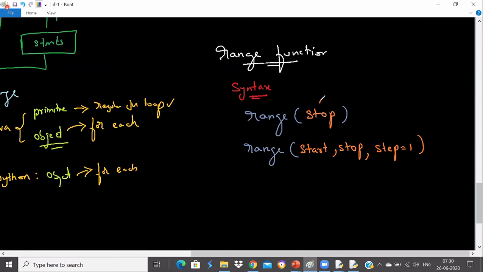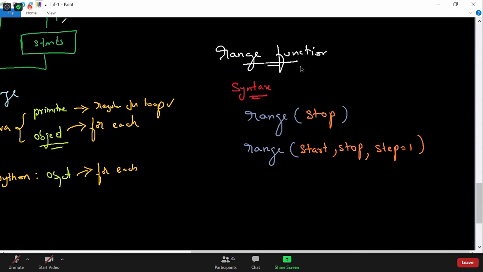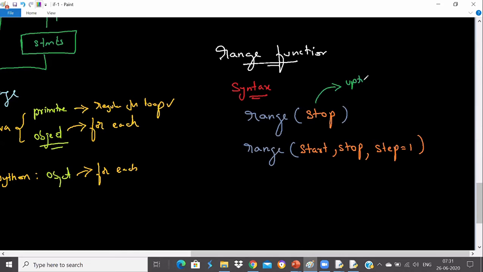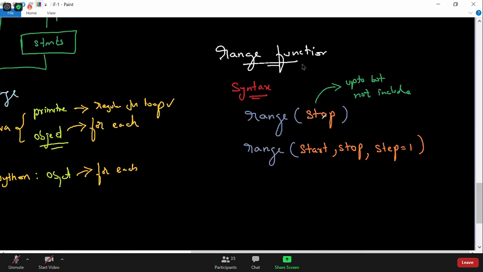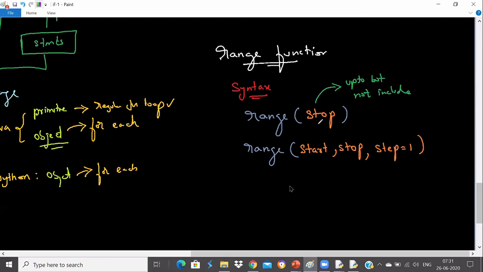One thing you need to understand about the stop value is that it is up to but not included. It will not include the stop value, so it will stop at stop minus 1. Be careful with that. If you want to print 10 as well, make sure you give 11, one extra.